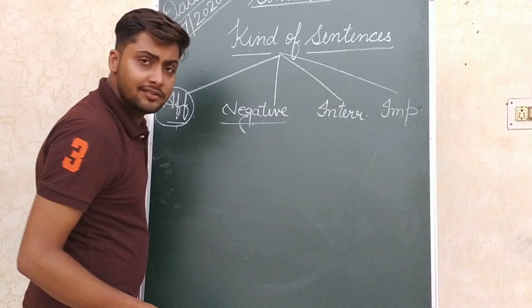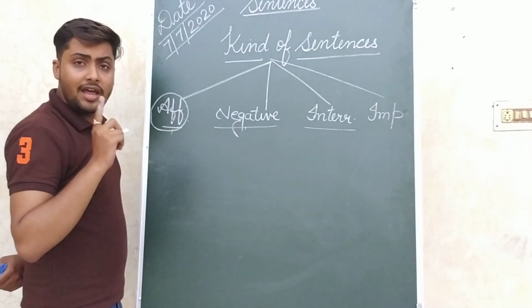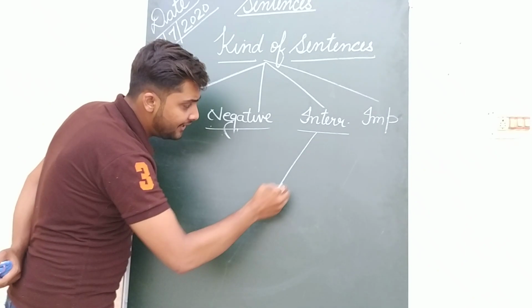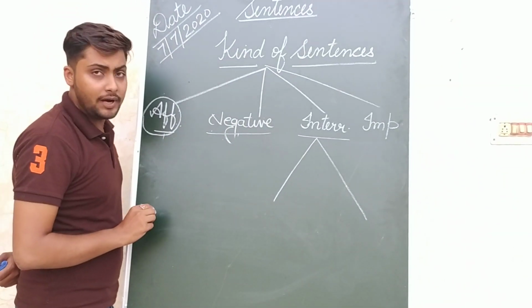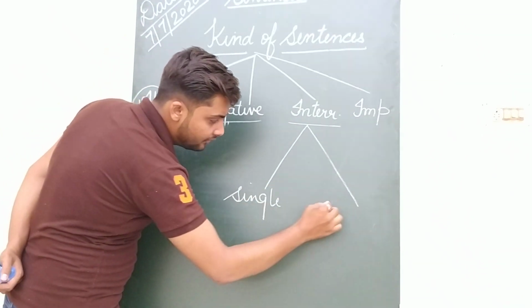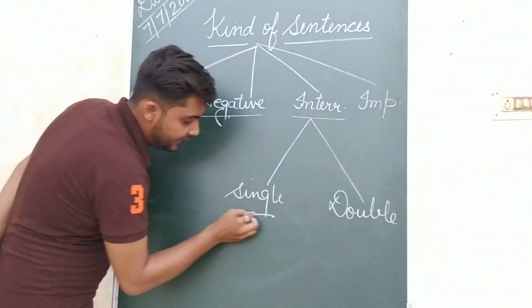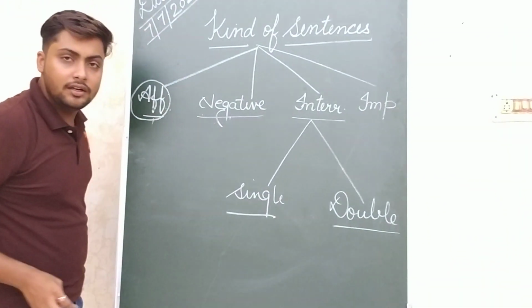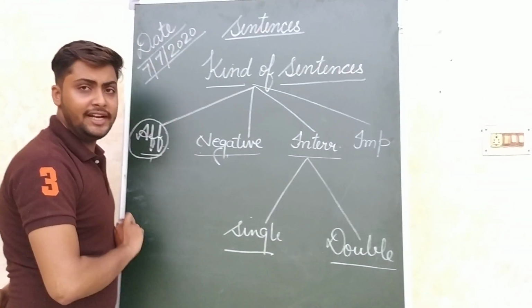Is it clear? Okay, so now come to the interrogative sentences. I want to let you all know that interrogative sentences are also divided into two parts, that is single and double. Single interrogative and double interrogative. These two are the sub parts of interrogative sentence.